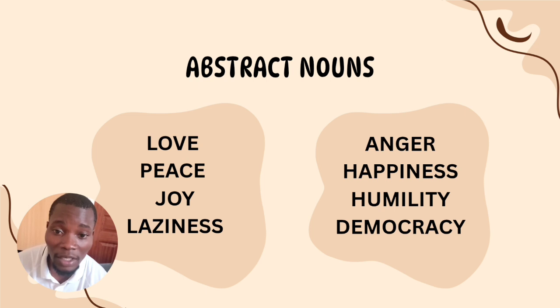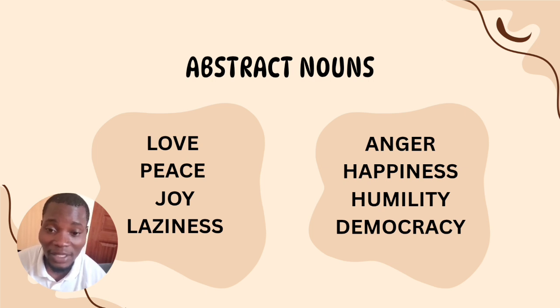Examples of abstract nouns: we have love, peace, joy, laziness, anger, happiness, humility, and democracy. We know someone who is lazy, but we cannot touch the laziness, neither can we see the laziness. We have peace, and we know peace exists, and we know some signs that there is peace somewhere, but can we touch peace? Can we hear peace? No, neither can we see it, but it is there.